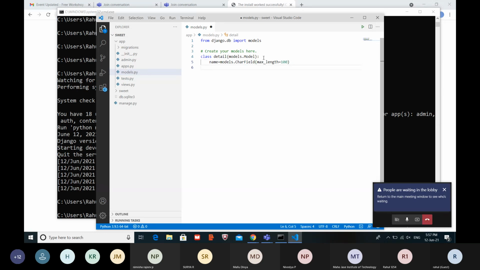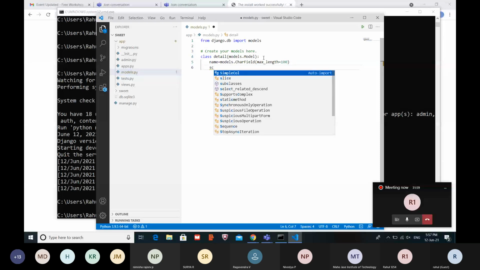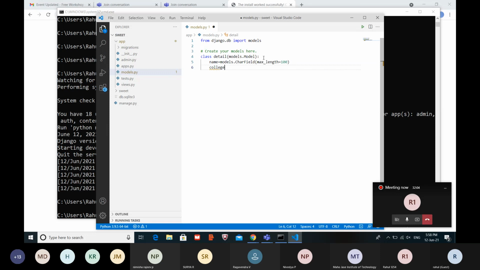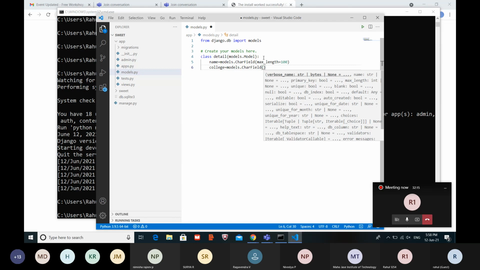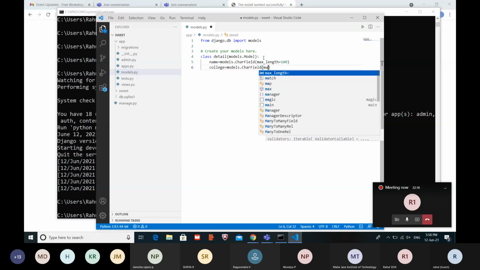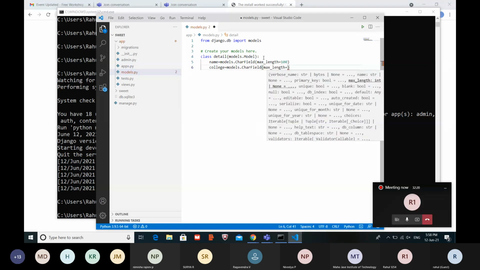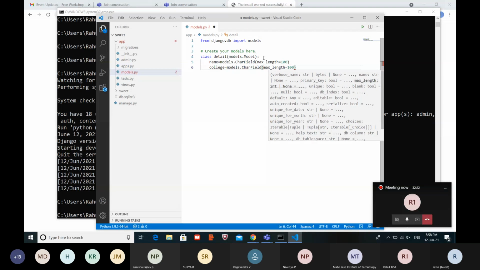Just type this. And the second thing is his school, sorry, his college. We'll take the second field as college, a CharField with max_length equals 100.